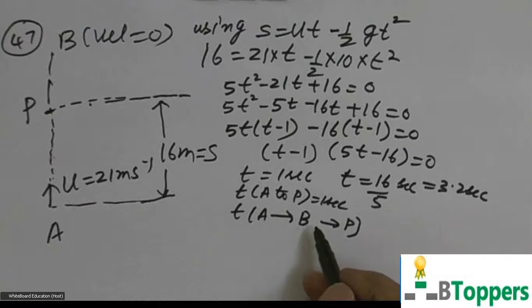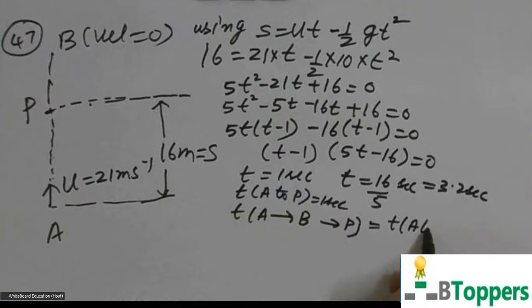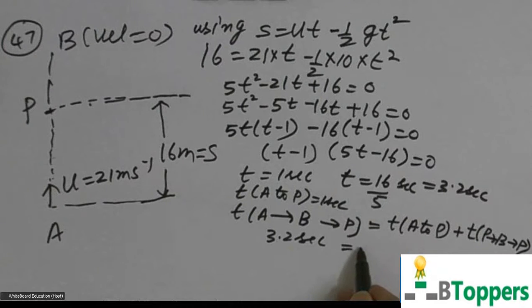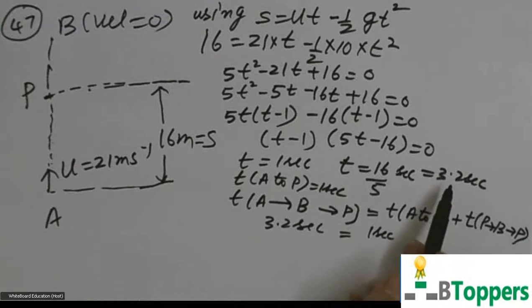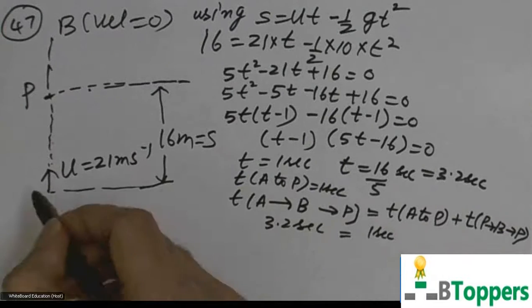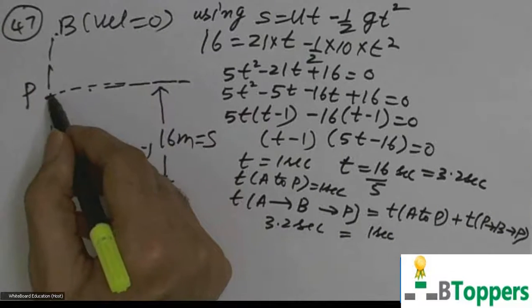This time of motion from A to B and back to P, you can write as time of motion from A to P plus time taken to move from P to B and back to P. So this is 3.2 seconds. Left hand side is equal to 3.2 seconds. Time taken from A to P is 1 second. The body is found at the point P at a later instant at t equal to 3.2 seconds after projection. That means 3.2 seconds after projection, it is moving through the point P in the downward direction. That means in 3.2 seconds, it moves from A to B and then back from B to P.